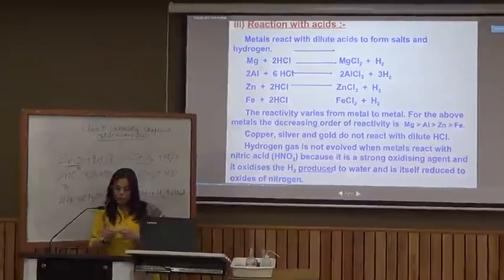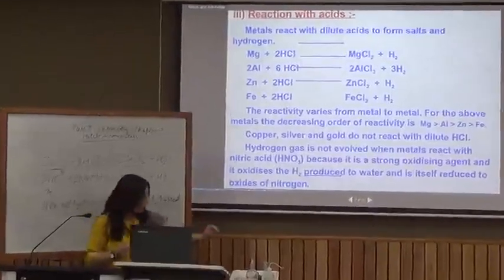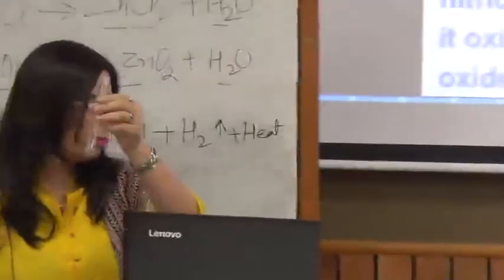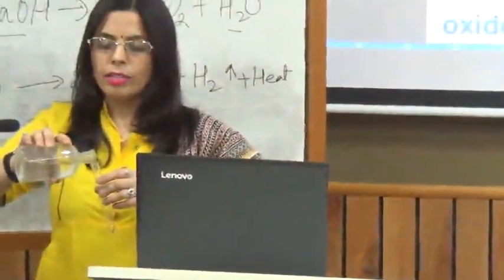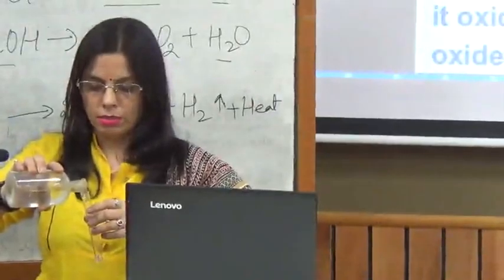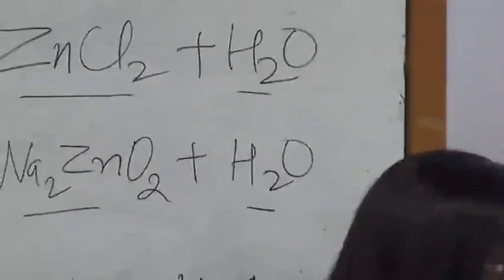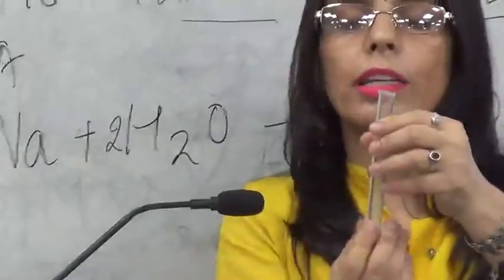So we break apart a small piece of magnesium. I put it in this test tube, the magnesium ribbon, and I'm pouring a small amount of hydrochloric acid carefully. What do you observe? Evolution of a gas. You see the fumes here, and the reaction is vigorous. When I touch this test tube, the test tube again gets heated up.